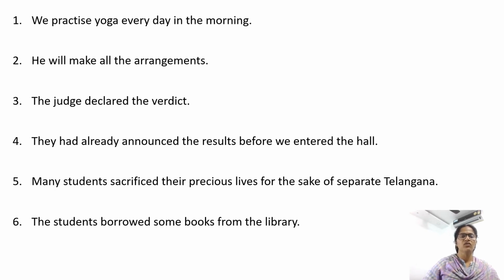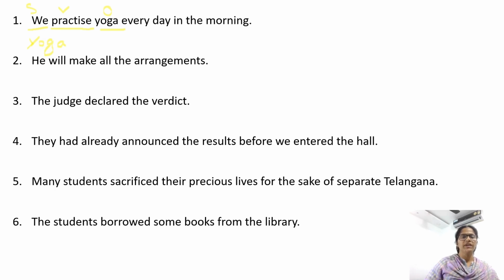What is the first rule of changing active into passive? Find out subject, verb and object. Now what is the verb here? Practice is the verb. Now who practices? We. We is the subject. We practice what? We practice yoga. Yoga is the object. Second rule, start passive voice with the object. So begin with yoga.